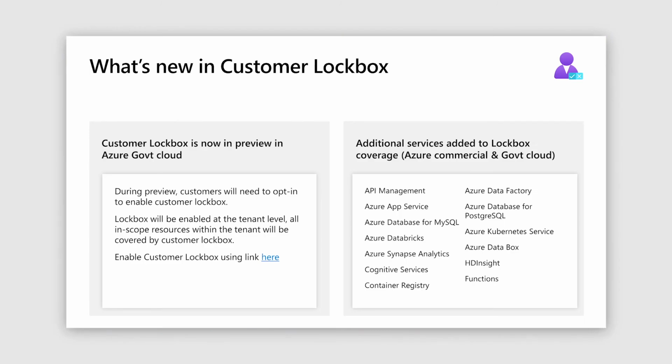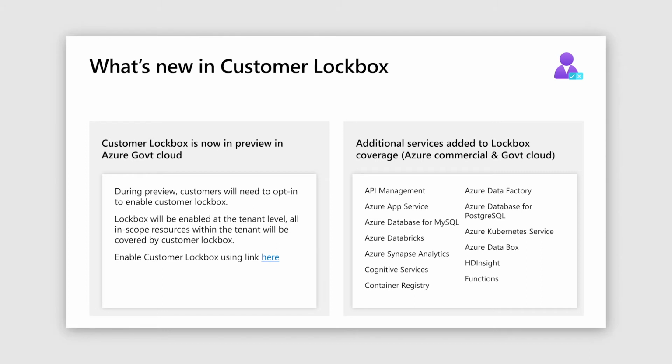This feature was released in the commercial cloud, I think around November of 2018. In 2019, we announced an increase in coverage for an additional set of services. And now I want to talk about what's new in Customer Lockbox. We are happy to announce that Customer Lockbox is now available for Azure Government Cloud customers as well. This feature is now in preview.